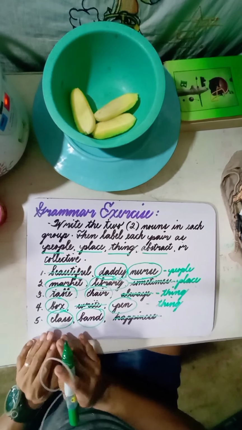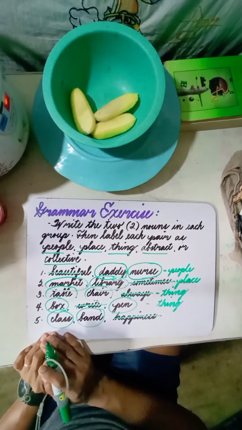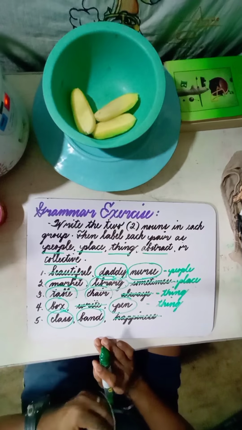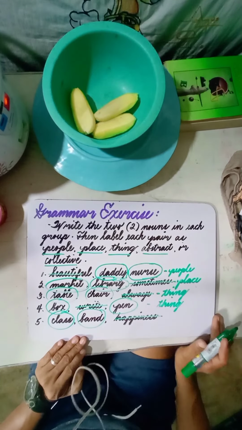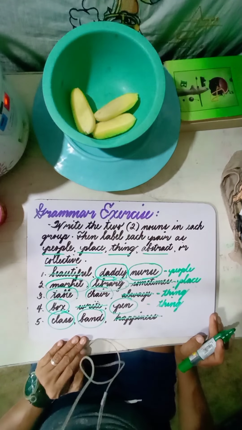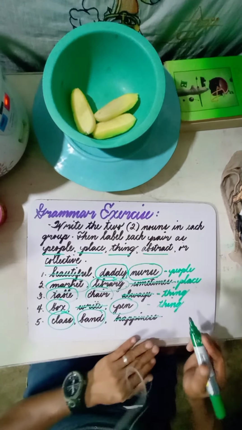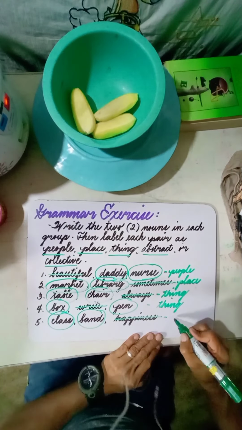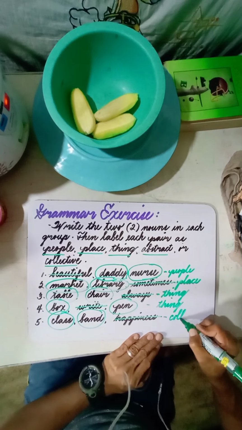Alright, so we have class and band. A class has different members. You have different classmates in your class. Of course, band, there is a guitarist, there is a keyboardist, there is the drummer. So they are acting as a unit or as a group. So what special class of noun is that? So that is collective.